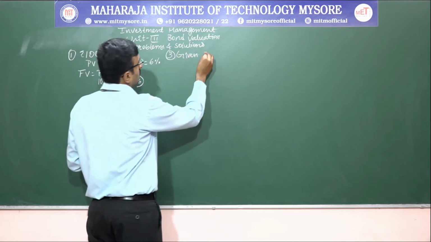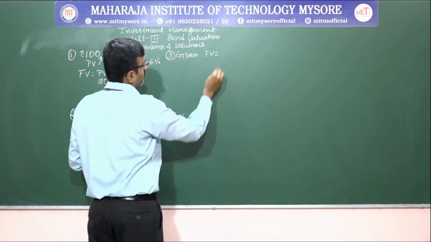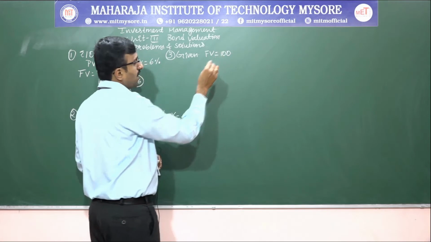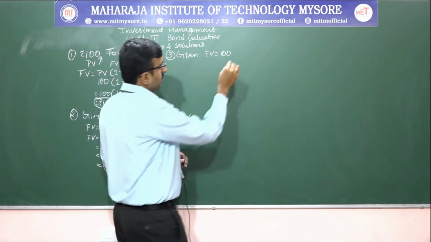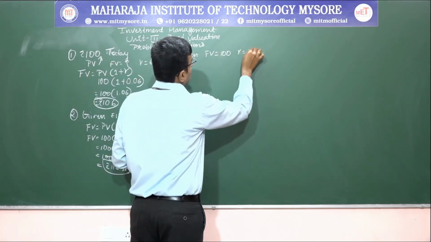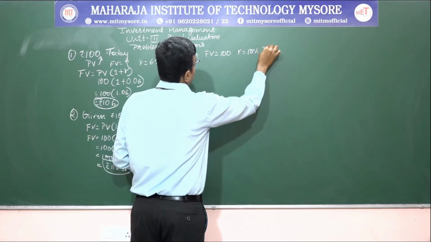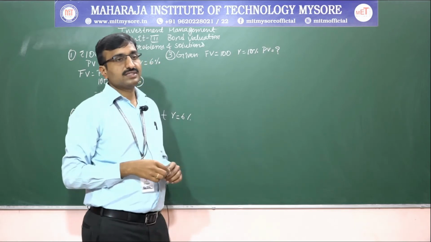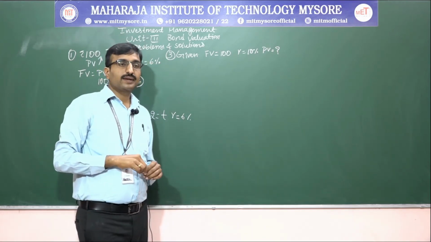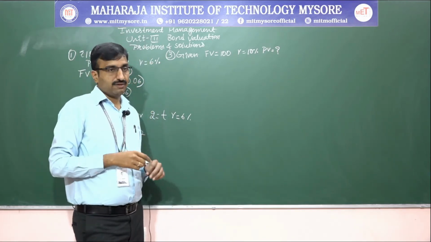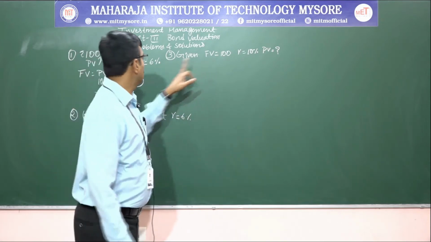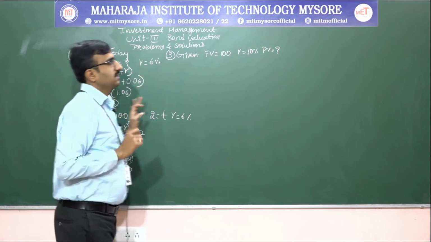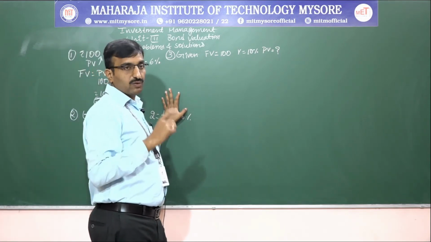Given values: future value is 100, R is equal to 10%, and present value is the question mark. Before, in the previous problem, they gave the present value, but in this case they have given the future value. We have to do the reverse.